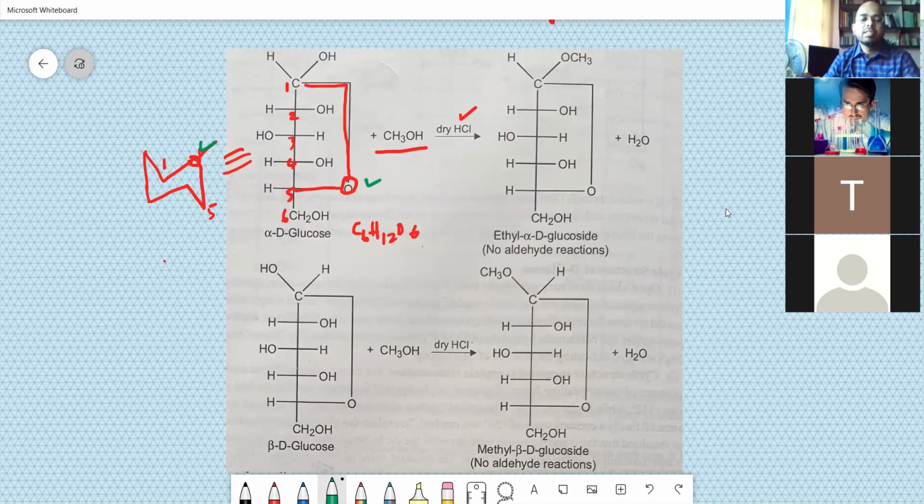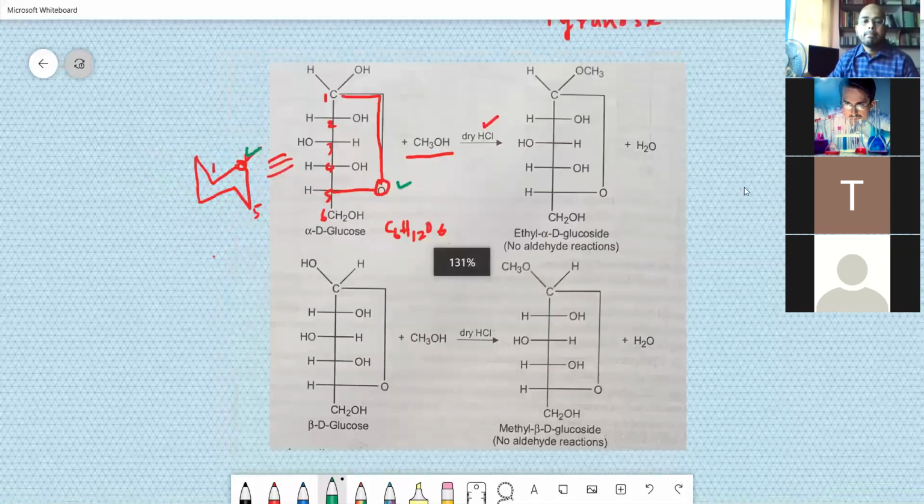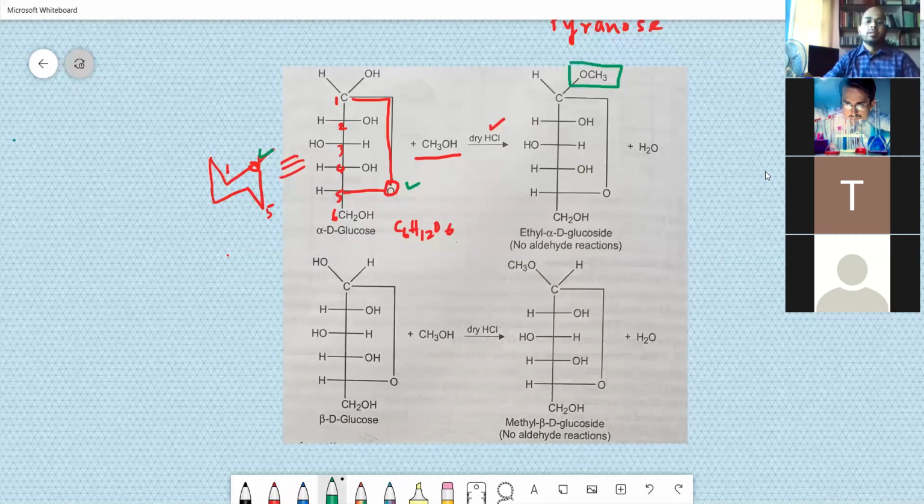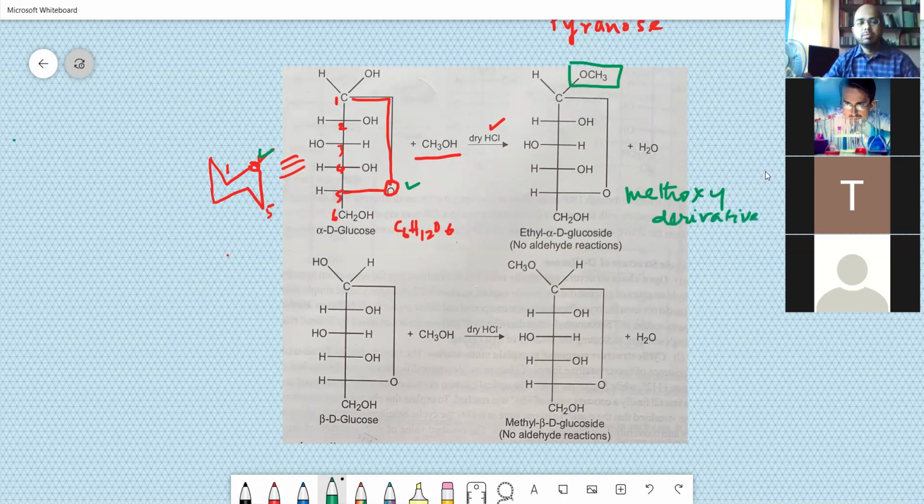When it is treated with CH3OH in dry HCl, you can see one OCH3 is formed. Here you can see this derivative. This is called the methoxy derivative. This methoxy derivative is also named as ethyl alpha D glucose.